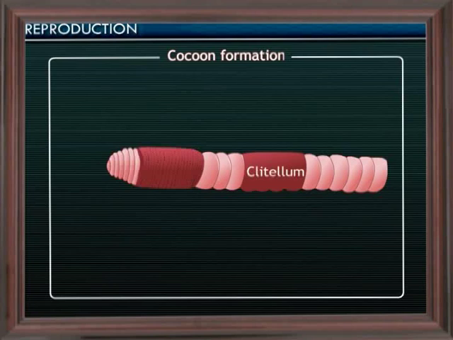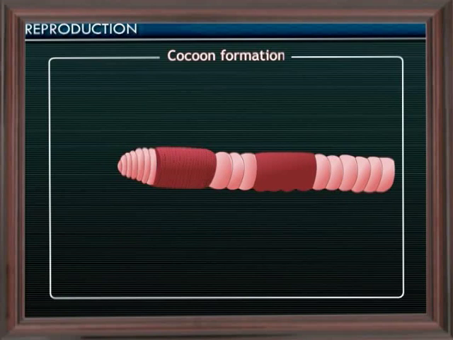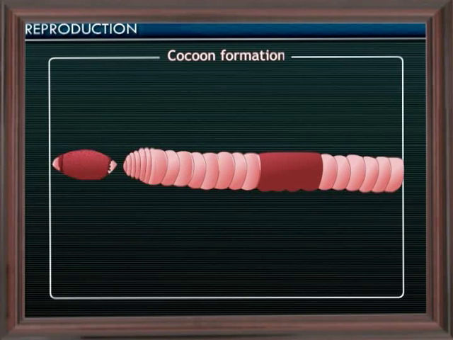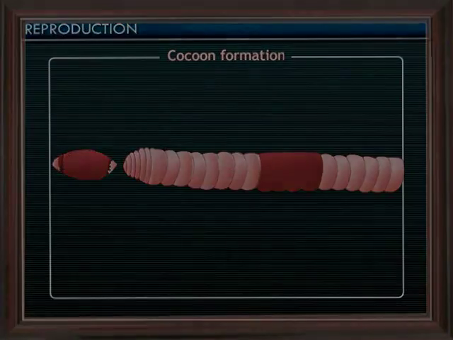During the anterior movement of the cocoon, it moves over the spermathecal openings and receives spermatozoa of the other worm, which are stored in the spermatheca during copulation. With further anterior movement, the cocoon comes out of the earthworm and both ends of the cocoon close. Now, the fertilization takes place in the cocoon. Since it occurs outside the body, it is called external fertilization. Further, the development of the earthworm also takes place in the cocoon, and in about 8 to 10 weeks, the young earthworms come out of the cocoon.